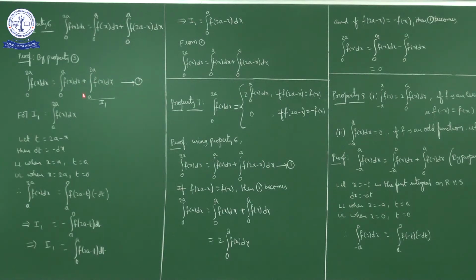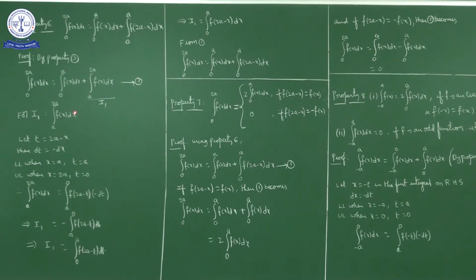Here, if you observe, the left hand side is equal to the right hand side first part. Now the second part, that is integral a to 2a f of x dx, I will consider as I1. Okay. What is I1? I1 is equal to integral a to 2a f of x dx.